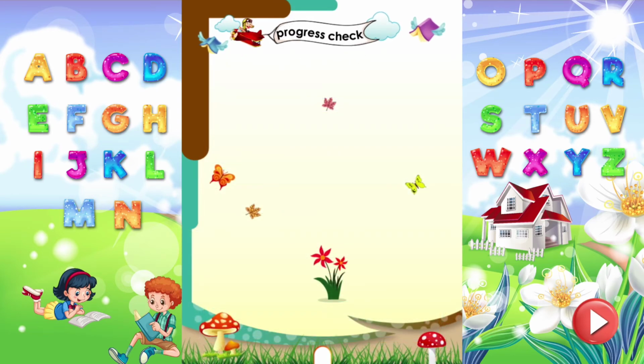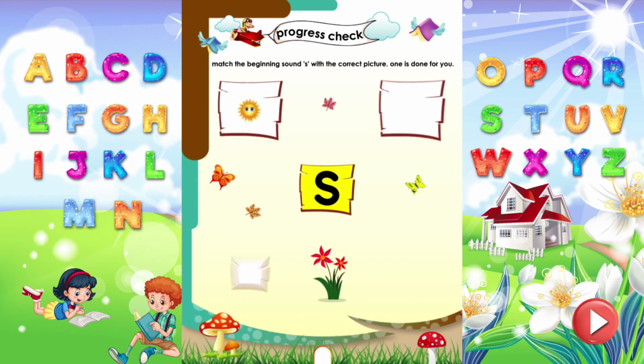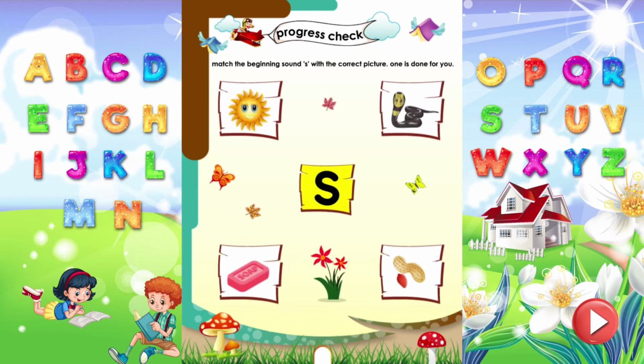Progress check. Match the beginning sound S with the correct picture. One is done for you. Sun starts with the sound S. Soap starts with the sound S. Snake starts with the sound S.